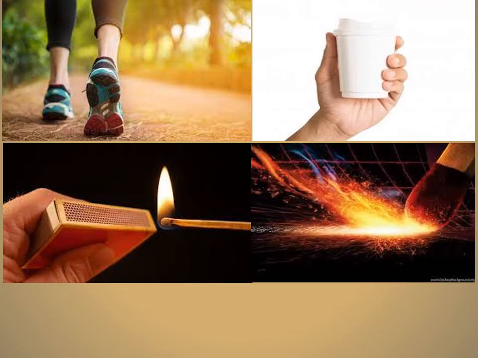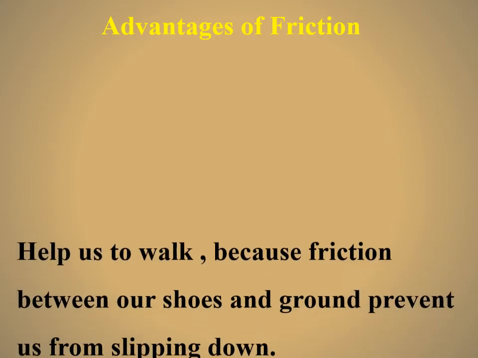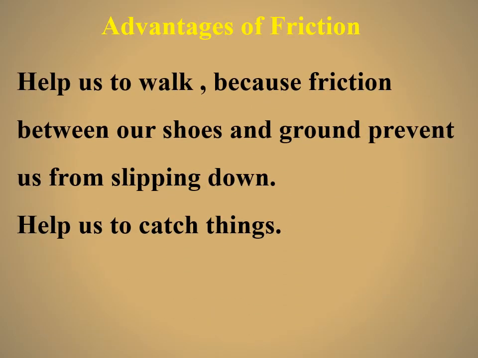Why does that happen? Because during the friction, heat will arise, or the friction will produce heat and increase the temperature. This heat and increase in the temperature will burn the material of the match, so it will light. As we said, friction helps us to walk because friction between our shoes and the ground prevents us from slipping down. So if there is no friction, I will slip down.